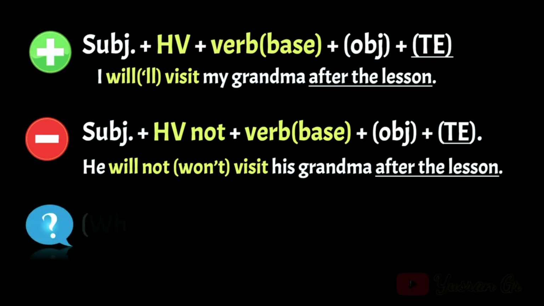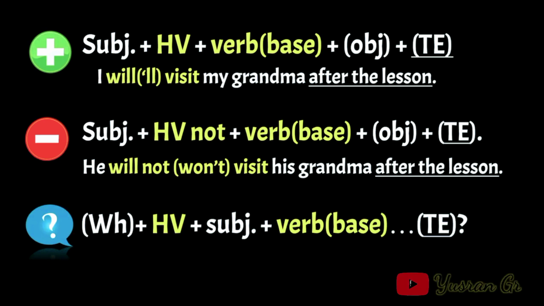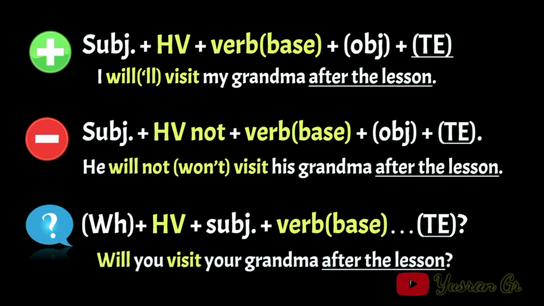And finally, to make a question, you need the WH question word, maybe. So that would be how, what, where, how many. Then you need the helping verb. Then you need the subject. Then the base of the verb. And then anything else. So in our example, will you visit?